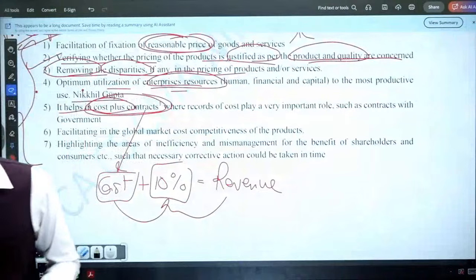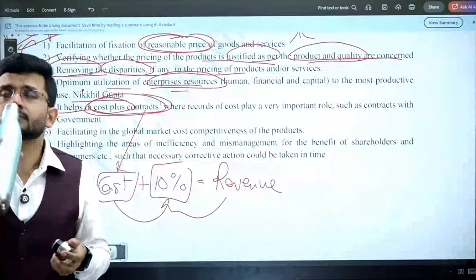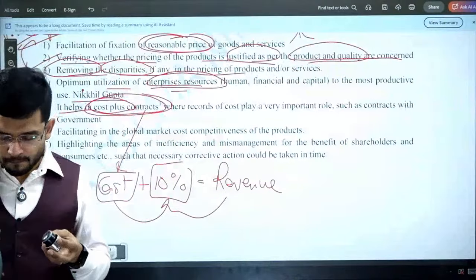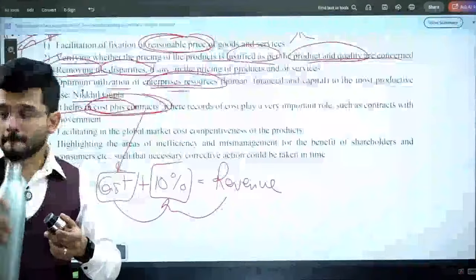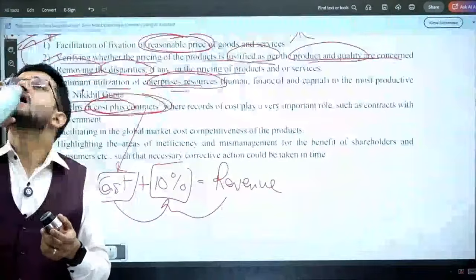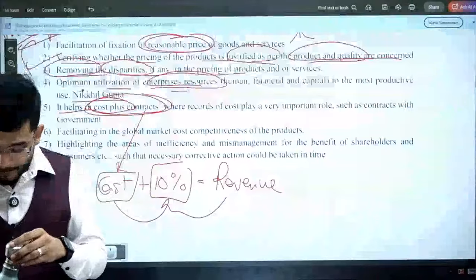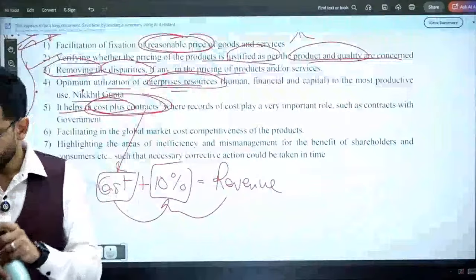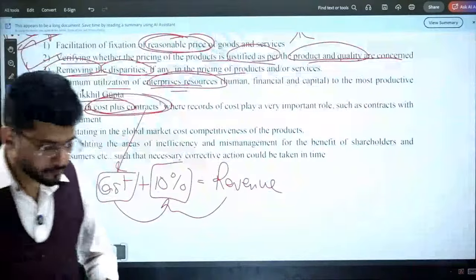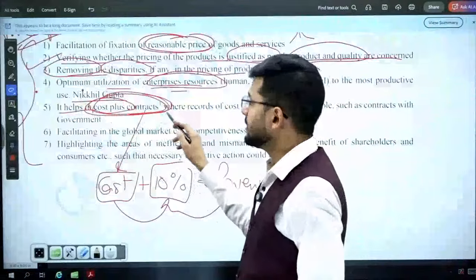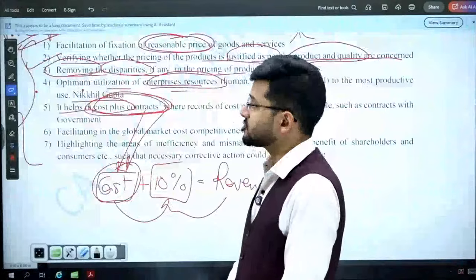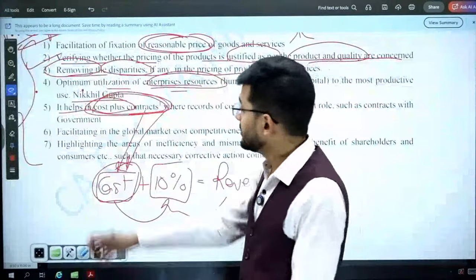Cost is the relevant factor. So in cost plus contracts, costing is very important. Cost audit and cost sheet are very important.